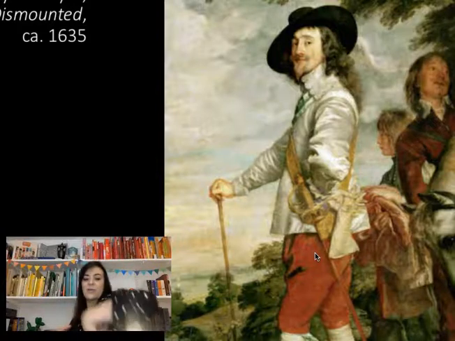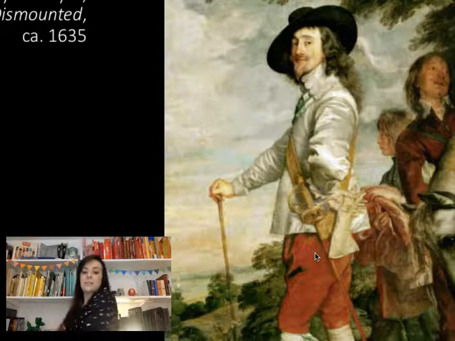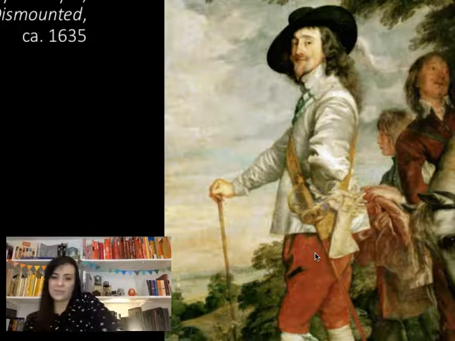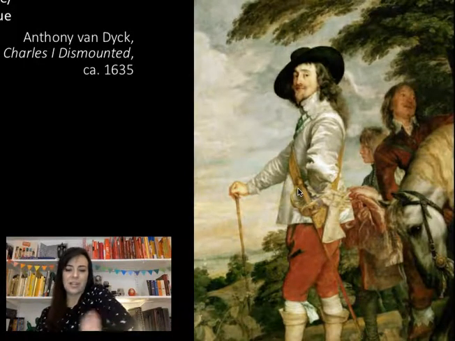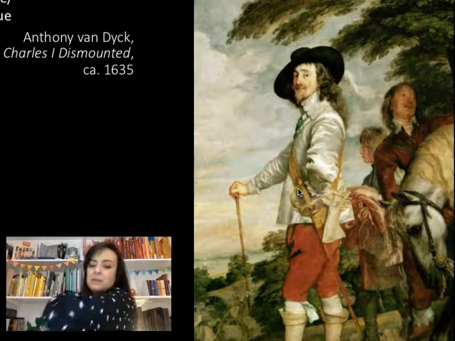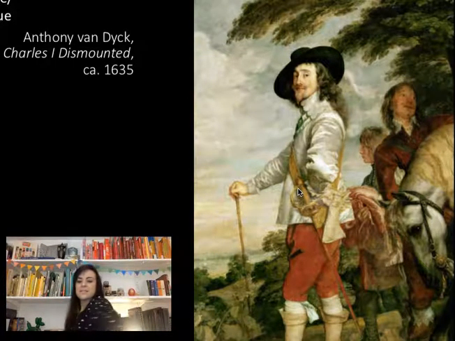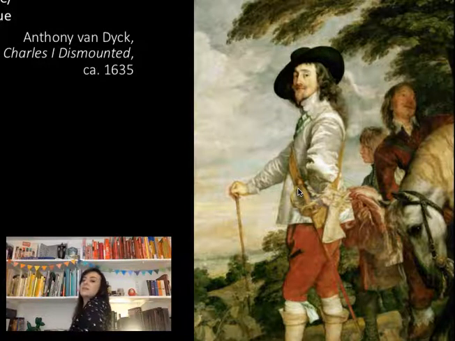Look at how he holds his wrist here on his hip. Look what it does with that elbow. It sticks that elbow right in our face. I don't know if you've ever taken a self-defense class, but your elbow is one of the hardest parts of your body. And it's really good at keeping people away. That's exactly what he's doing here. He isn't open to us. He's acknowledging us, but keeping us at a distance.